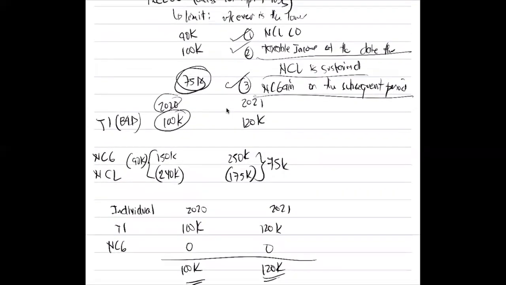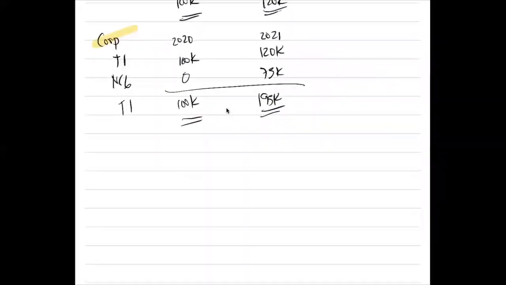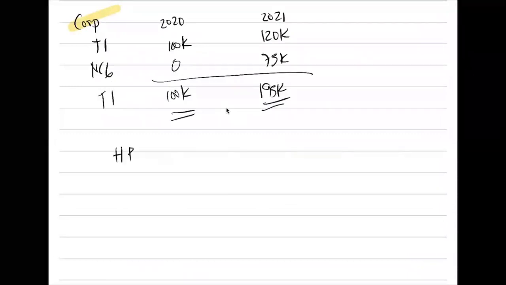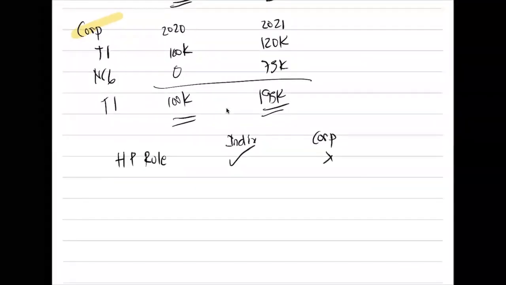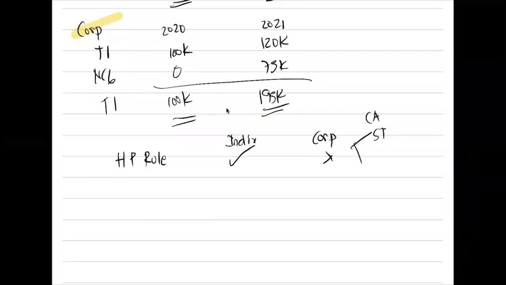Okay. So again, we have these three rules. Holding period rule. We have here individual or corporation. Applies to individual, not applicable to corporation. This is regarding your capital asset as to whether it is a gain or loss. If short term, 100%.